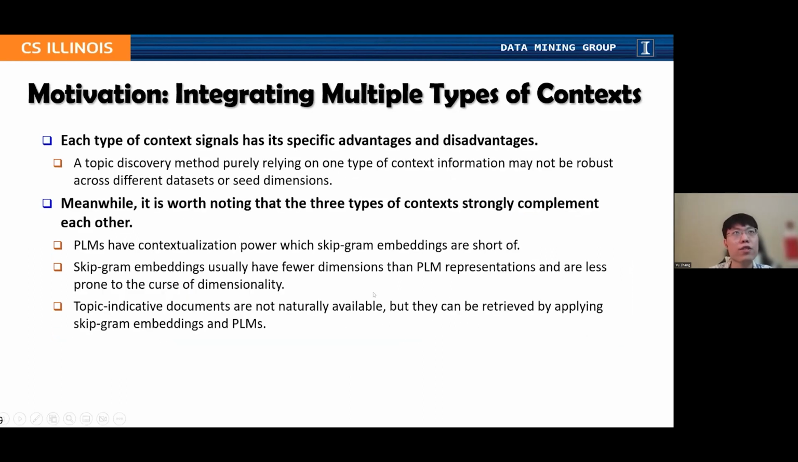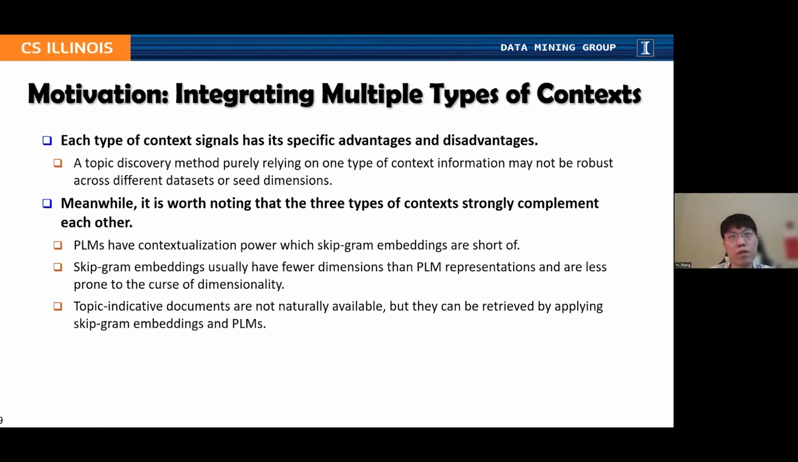To summarize, each type of context signals has its specific advantages and disadvantages. So if we want to develop an approach purely relying on one type of context information, it may not be robust across different data sets or seed dimensions. Meanwhile, we argue that the three types of context strongly complement each other. For example, BERT has the contextualization power which skip-gram embeddings are short of. Skip-gram embeddings usually have fewer dimensions than BERT, so that's why they are less prone to the curse of dimensionality.